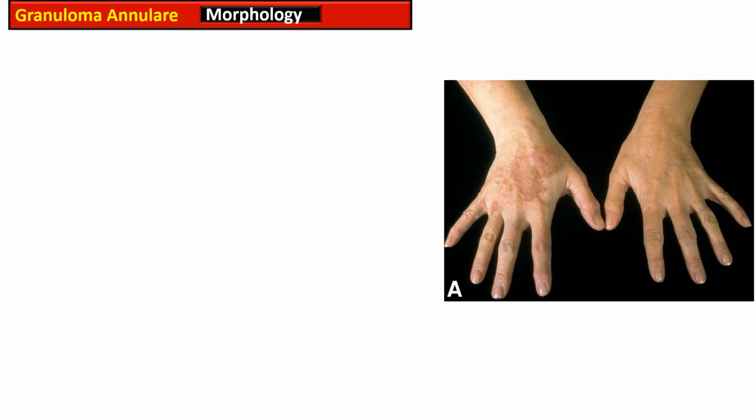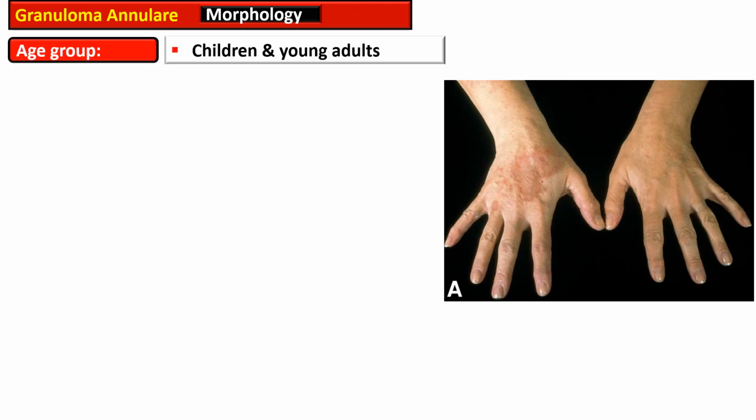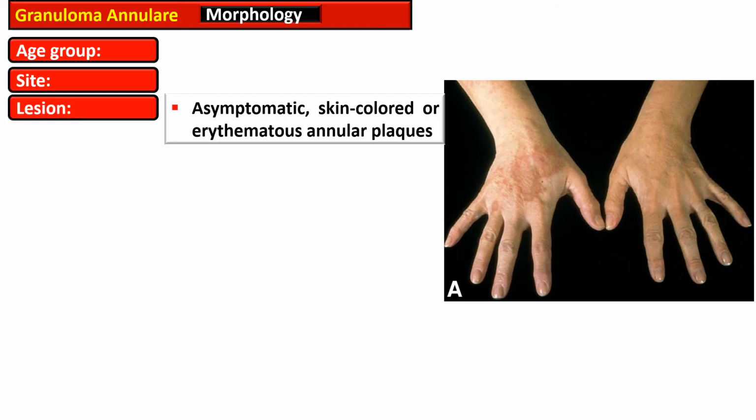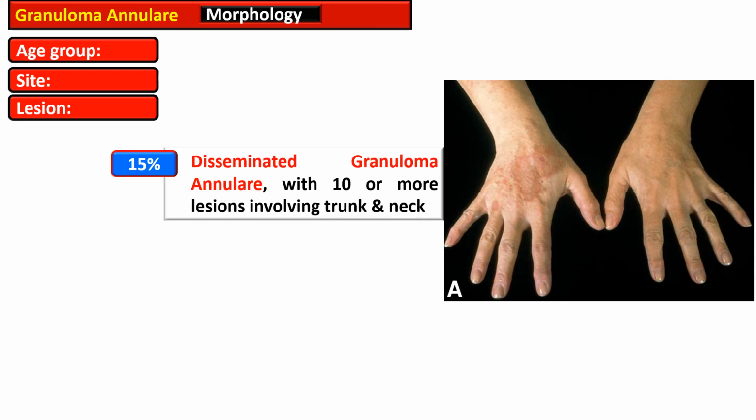This gross picture is exhibiting the classical lesion of granuloma annulare. There is an annular plaque on the dorsum of the right hand. The age group for granuloma annulare is children and young adults, and the commonly affected site is the dorsum of hands and feet. The lesions are usually asymptomatic. They may be skin colored or erythematous annular plaques as seen in this picture.